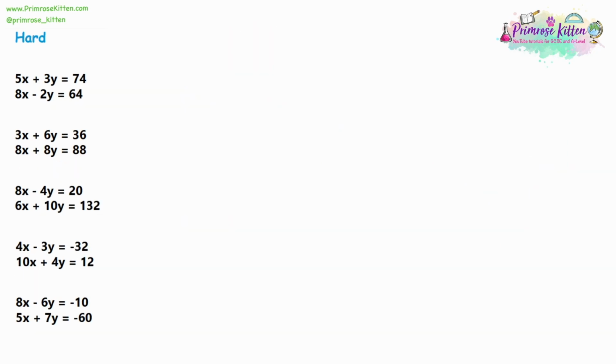Now, moving on to the hard questions, this is where things get significantly more difficult. So let's have a look at the first question. So we have 5x plus 3y is equal to 74, and 8x take away 2y is equal to 64.